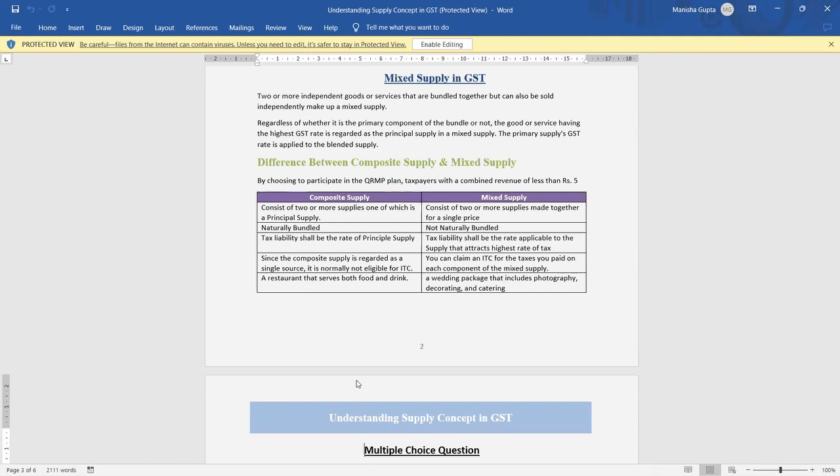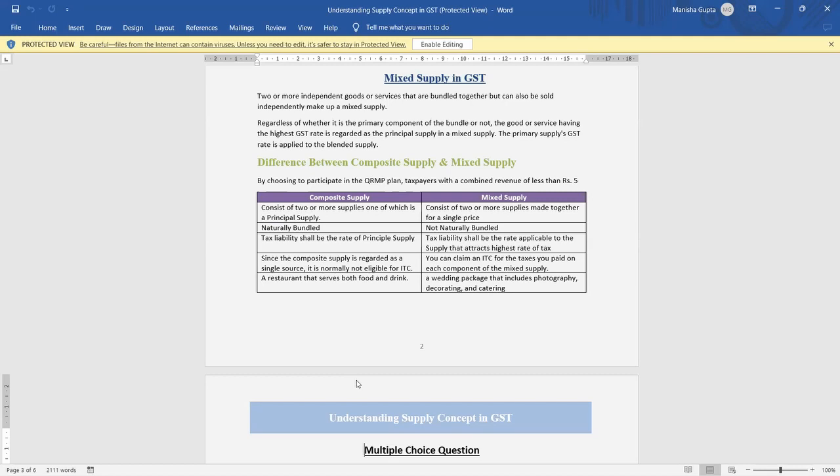For some example, like a hotel. In a hotel, you are going to stay there, but there is a facility of breakfast and free Wi-Fi service. It is a natural bundle in the hotel. So it is a natural bundle, that is the composite supply. And mixed supply is a non-natural bundle, like a gift hamper. It is not a natural bundle that you have to purchase. If you are purchasing kurkure, you will not necessarily get a cold drink. It is not a natural bundle. The taxable person is creating that bundle. So it is called mixed supply.